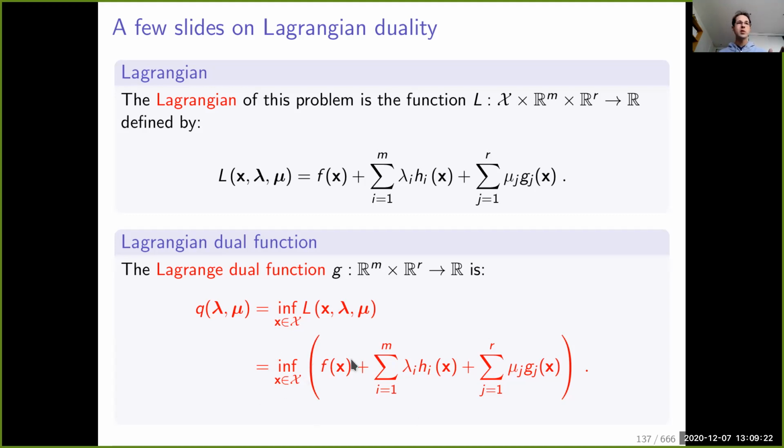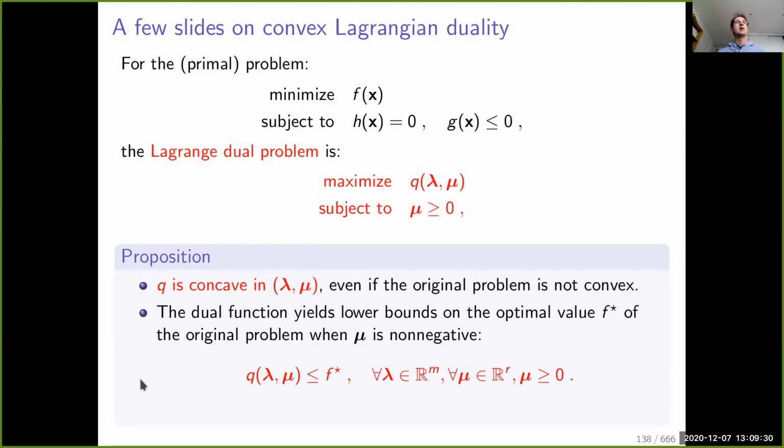Okay, so here is simply a definition of the dual objective, which is the minimization of the Lagrangian with respect to x. Now, we are going to use notations that are a bit more compact because I don't like to manipulate these sums. So I will write the primal problem as simply minimization of f of x such that h of x is equal to 0, g of x is smaller than 0. You just have to put all of the constraints as the entries of some vectors. And with an abuse of notation, this simply means that every entry of the vector is non-positive.